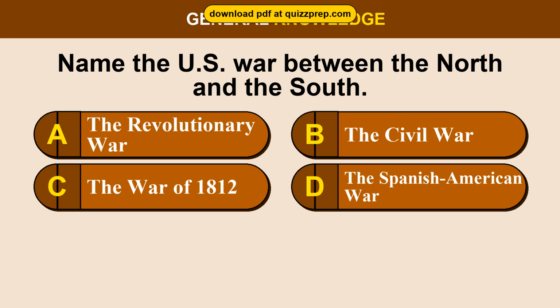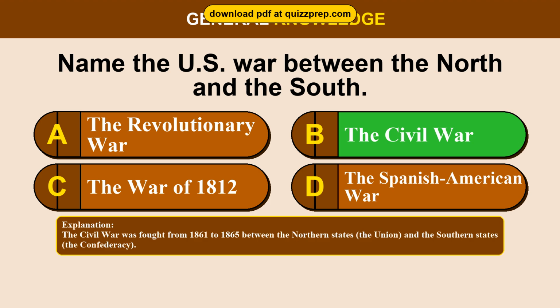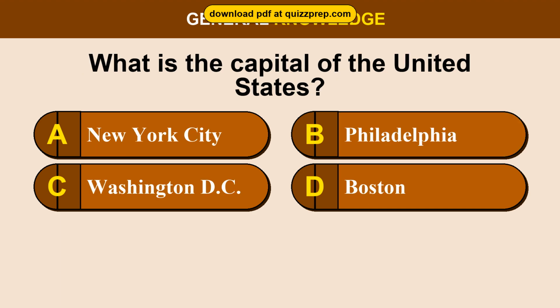Question 63. Name the U.S. war between the North and the South. Option A, the Revolutionary War. Option B, the Civil War. Option C, the War of 1812. Option D, the Spanish-American War. The correct answer is option B, the Civil War. The Civil War was fought from 1861 to 1865 between the northern states, the Union, and the southern states, the Confederacy.